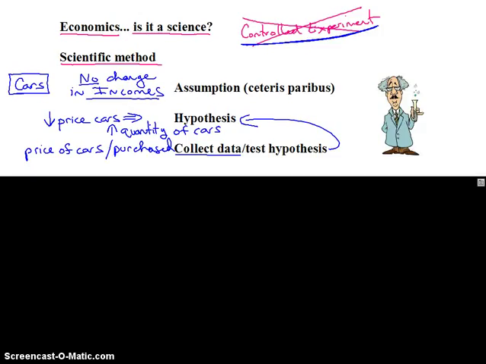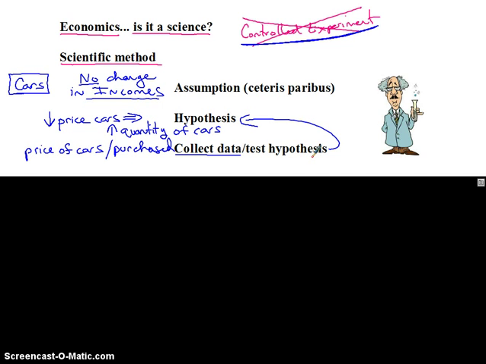On this Econ podcast, we want to finish our discussion about the scientific method. We said in the last video that economics is kind of a science in the sense that we make assumptions, we pretend things are true, even if they're not, to help us isolate variables and make a hypothesis. My hypothesis was if you decrease the price of cars, people will buy more cars, assuming that there's no change in incomes. And then we could collect data and test if that is true.